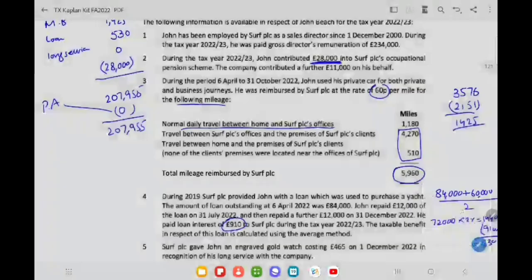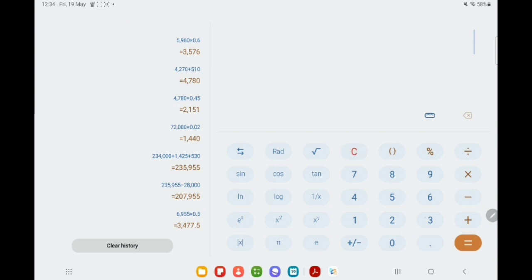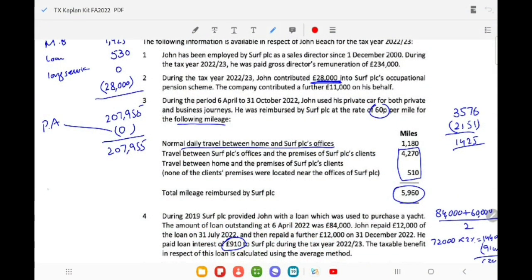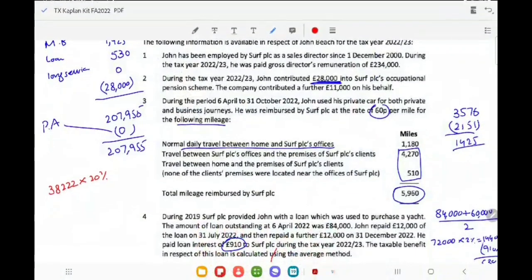So the basic rate band is 37,700, you know that, and when it is increased by 522, 37,700 plus 522, it will give you an amount of 38,222. So on the first 38,222, tax liability is paid at the rate of 20%. So this will be 7644.